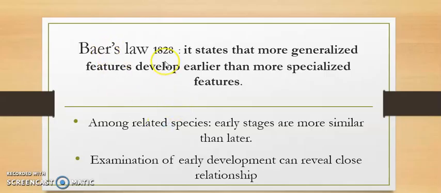Baer's law. This law was presented by Baer in 1828. This law states that more general features develop early in the embryology as compared to the more specific features, meaning characters. Among related species, the species which are more closely related to each other have early stages with similar characters.